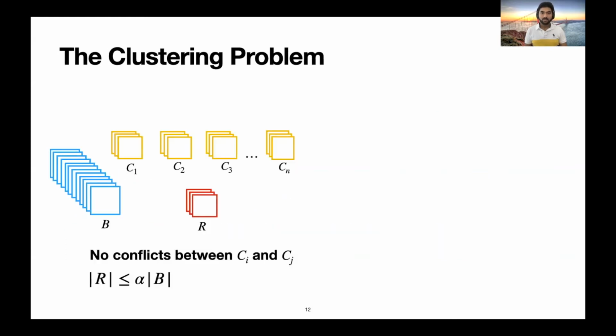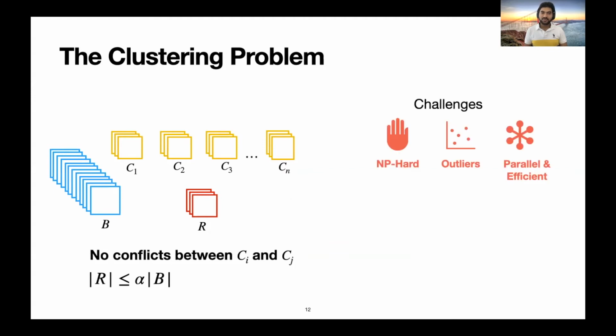So our core clustering problem is as follows. Given a batch of transactions P, we want to partition it into clusters C1 to Cn and R such that there is no conflict between transactions in Ci and Cj, and the size of R is less than alpha times the size of P. Now there are a couple of challenges here.